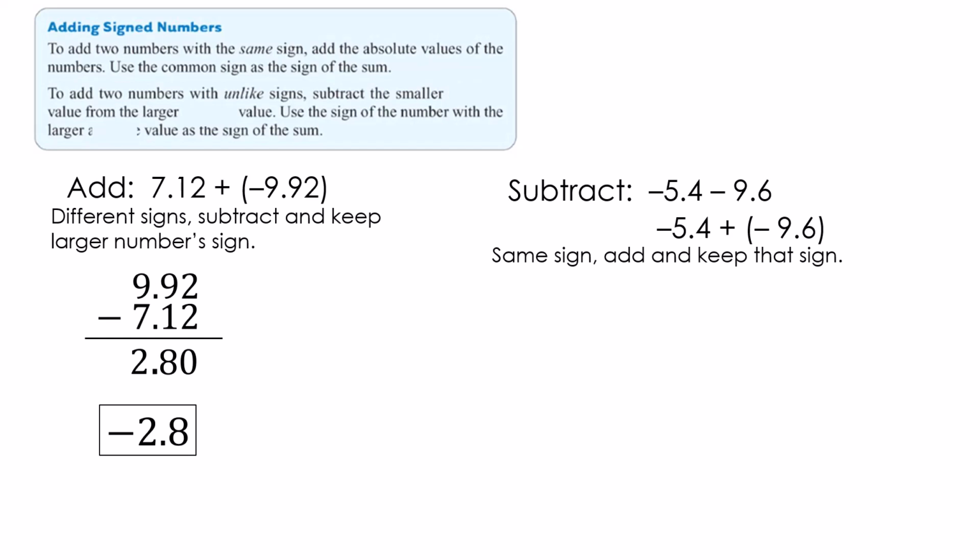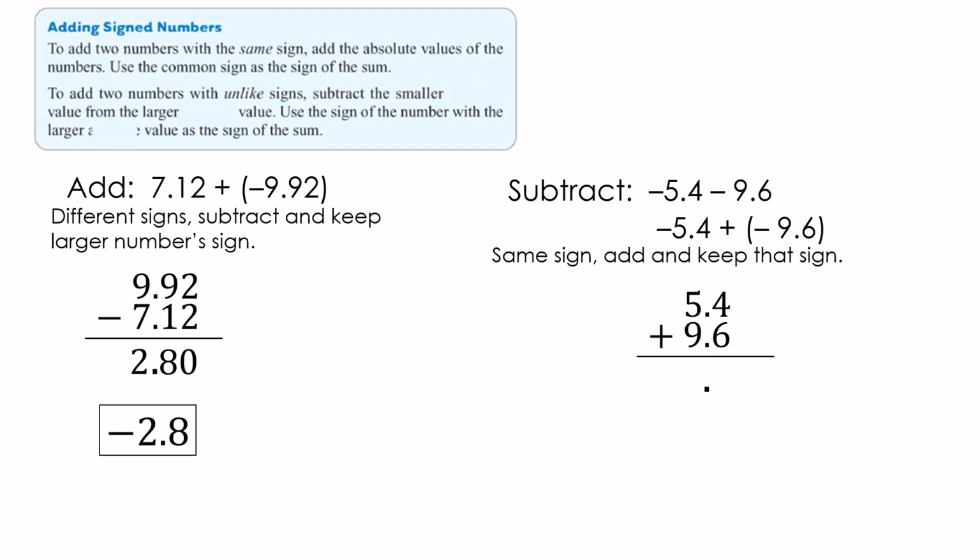Let's look at the second one. We have negative 5.4 minus 9.6. For this one, hopefully you remember, we change it to an addition. Negative 5.4 plus negative 9.6. They're the same sign, so we just add them and keep that sign. I'm going to line up my decimals. I'm going to bring my decimal straight down, and then we're going to add.